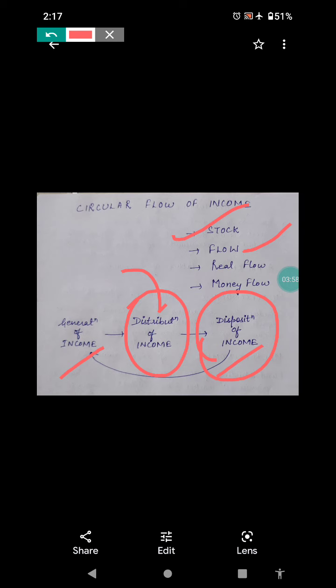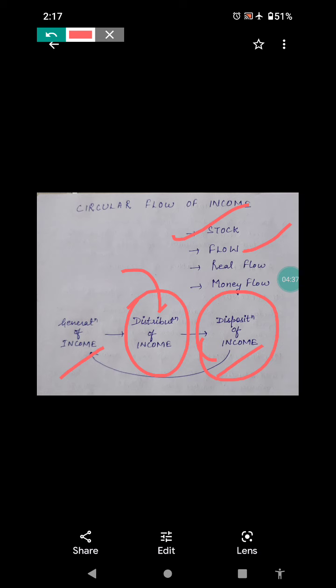If I take a real life example, if I say the population of India as on 1st of January 2021, that is a stock concept. That is, on a particular day I am saying the population of India is this. But if I say the number of deaths occurred in 2021 or in 2020, that is a flow concept because it will be measured over a period of time. So this is the difference between stock and flow.